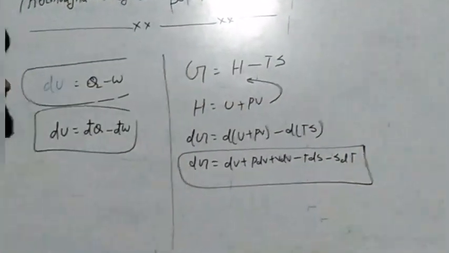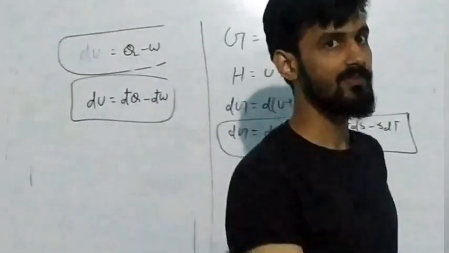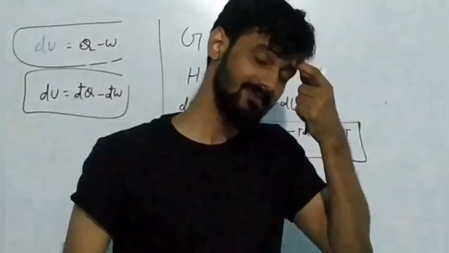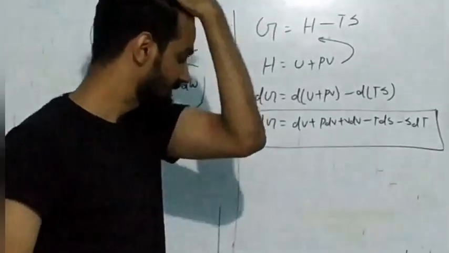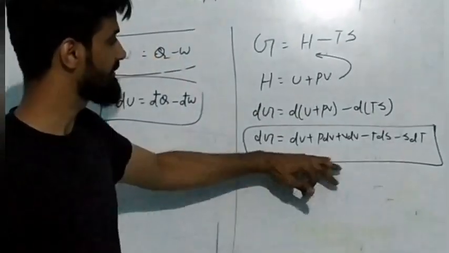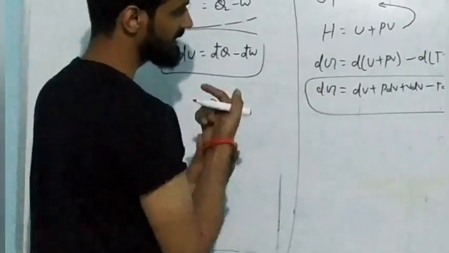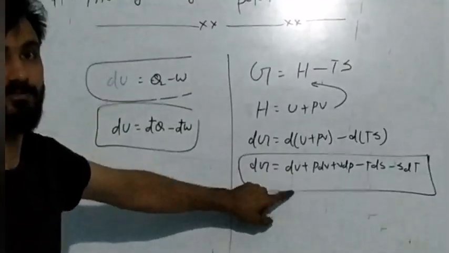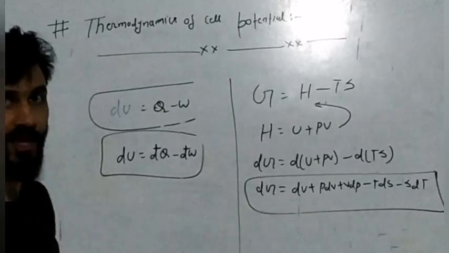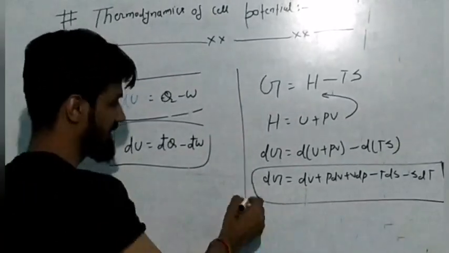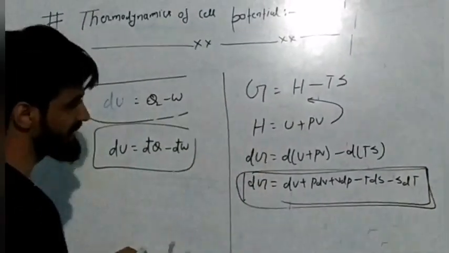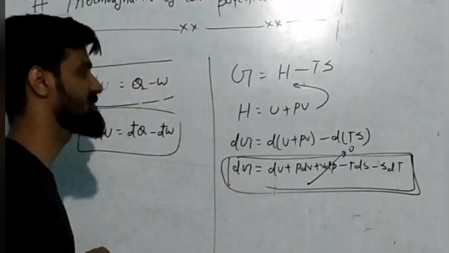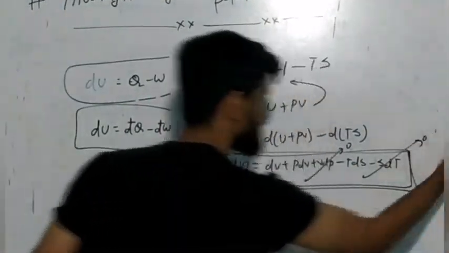Now understand one thing. I have already told you that any chemical reaction occurring in a galvanic cell occurs at constant temperature and constant pressure. This is one of the most important formulas, so remember it. At constant pressure, the term VdP is equal to 0. At constant temperature, the term SdT is equal to 0.